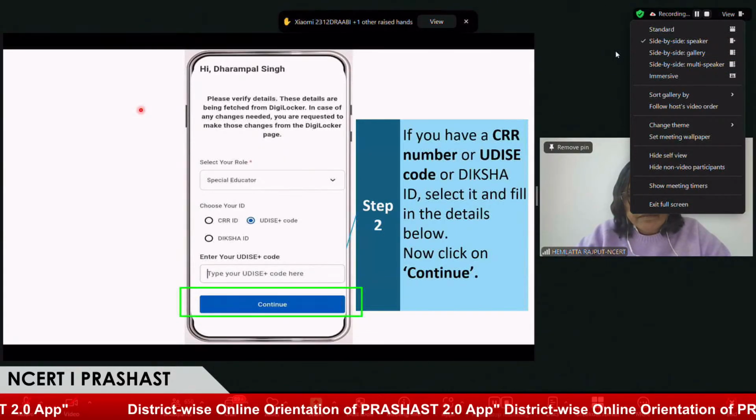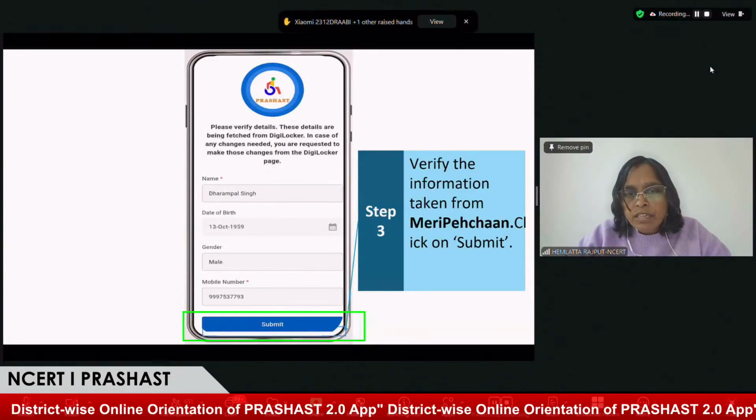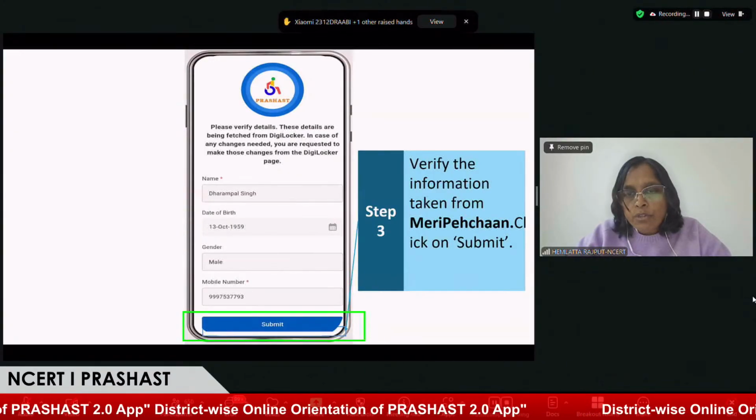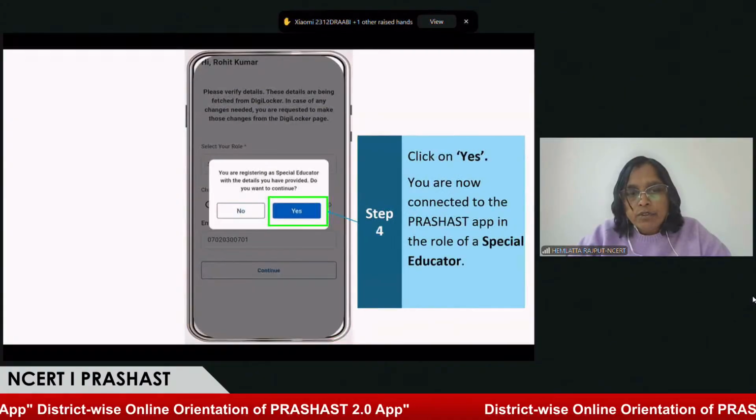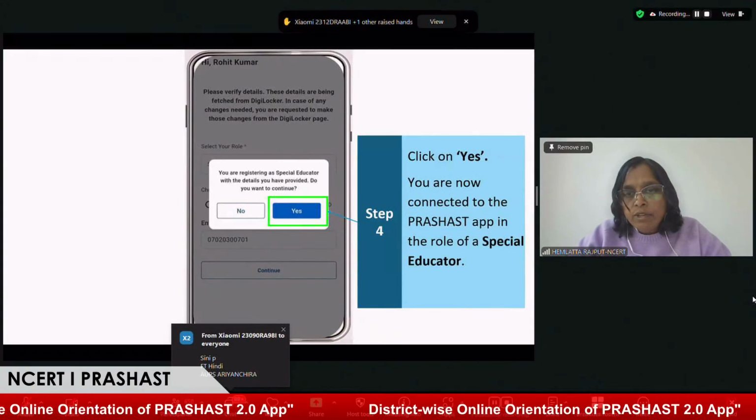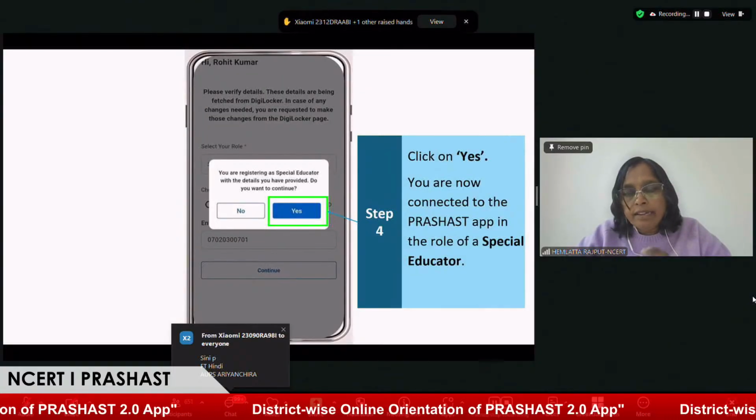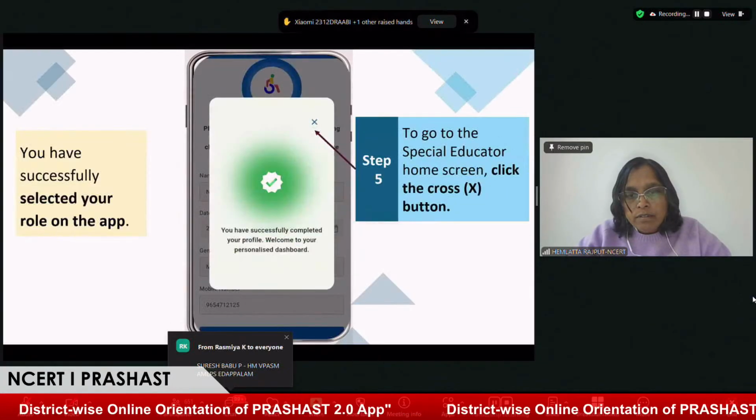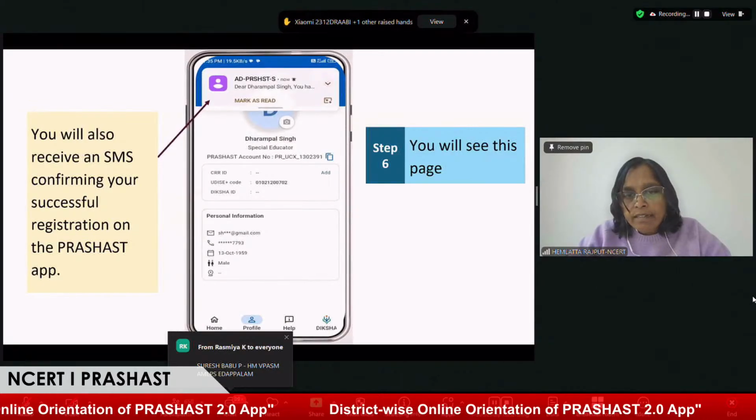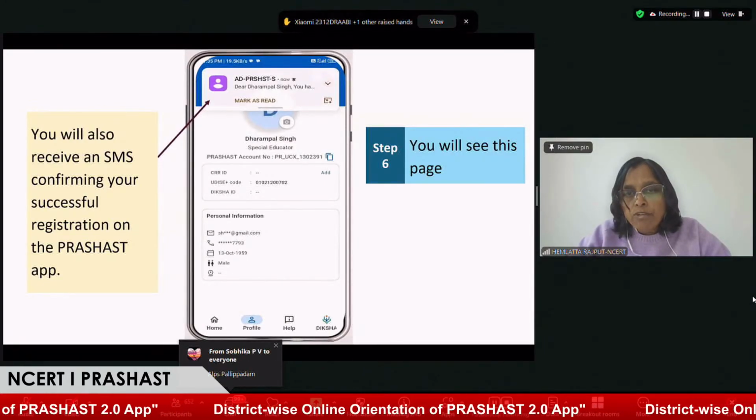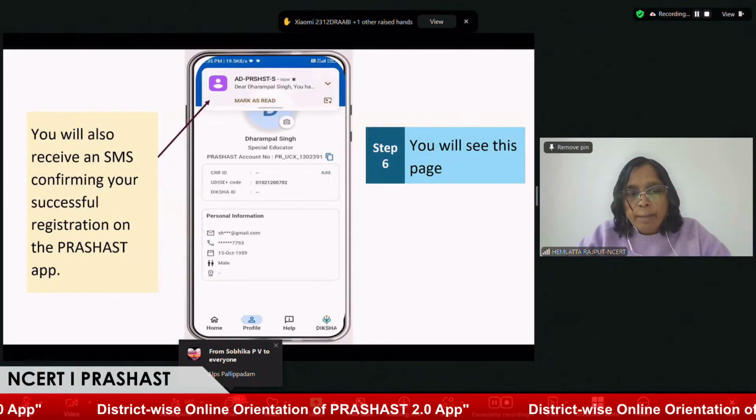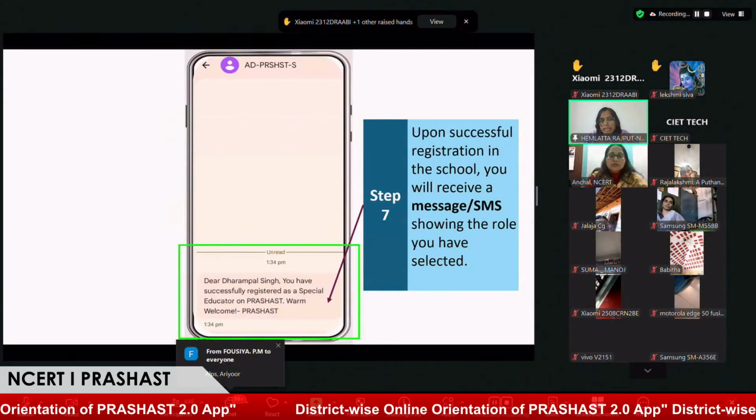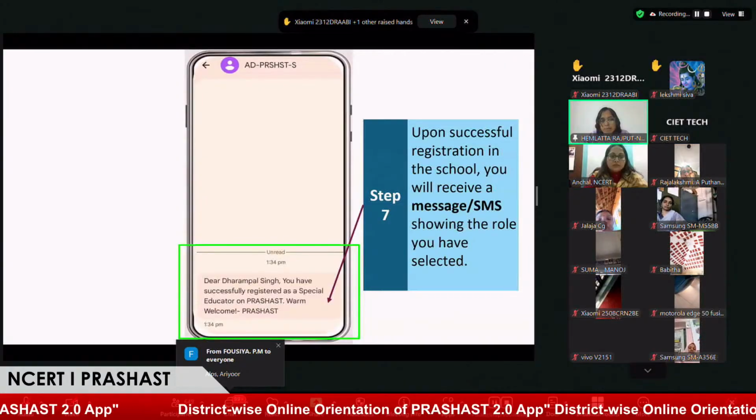Okay. Once you enter this information, the information is fetched for your profile from Meri Pehchan, and you need to check whether this information is correct or not, and then you have to click the submit button. Again, the notification asks, do you want to continue with this profile, and is it correct according to you? If it is correct, click on the yes button. Once you complete this profile, you can see a processed account number, and your details will be observed in your application. Now, you receive the notification as a special educator that you are registered on this processed application.